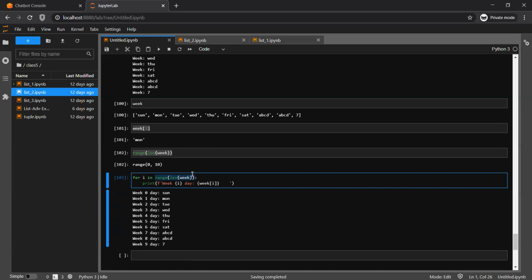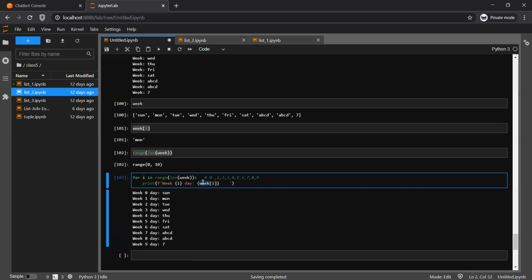So 0 to 10 means 0 to 9 actually: 0, 1, 2, 3, 4, 5, 6, 7, 8, 9. Now what I have done in the print statement is week, the value of i, day, and then a particular index of that list.